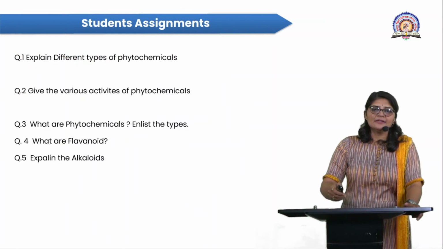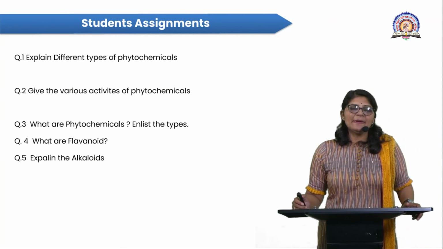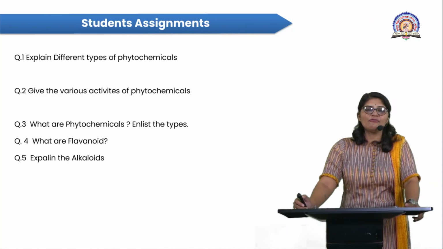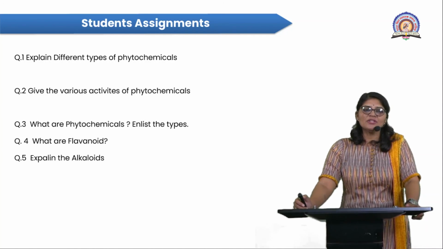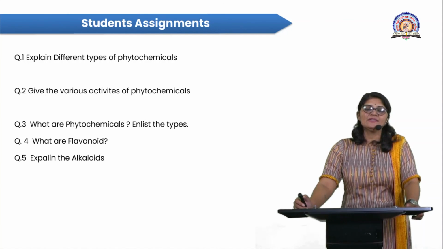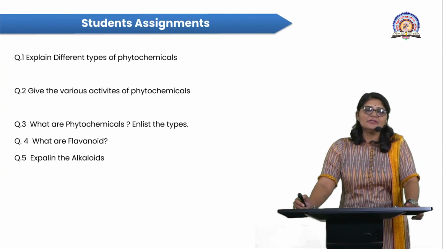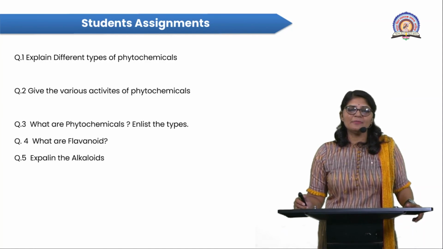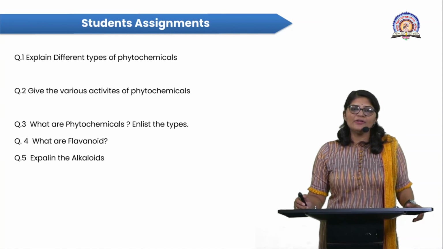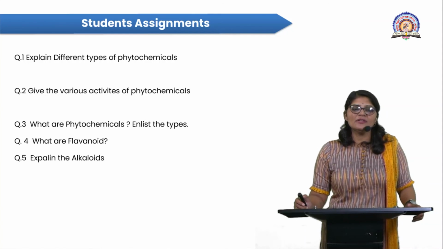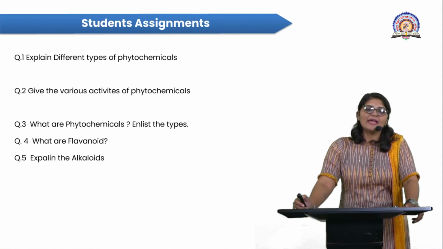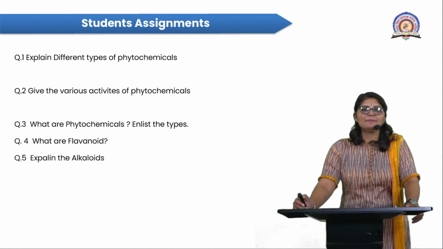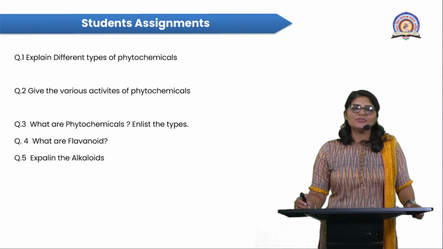Next, the student assignment, which depends on today's session. First, explain the different types of phytochemicals. Second question, give the various activities of phytochemicals. Question number 3, what are phytochemicals, and list the types of phytochemicals. Then, what are flavonoids, and list the different types of flavonoids. Then question number 5, explain the different types of alkaloids. So these are the questions based on today's session.